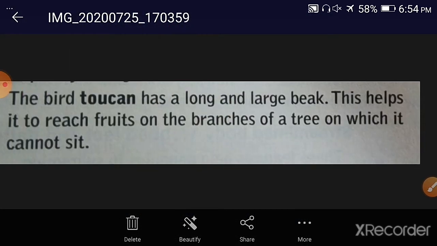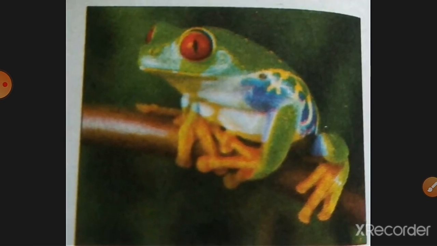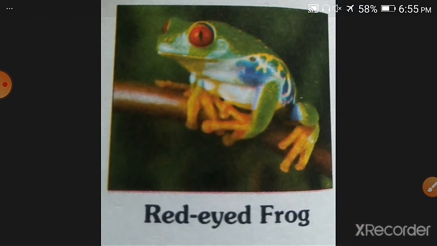Here you can see the red-eyed frog. You can see the red eyes of this frog. Okay, and it is of green color, so it helps it to match itself into the surrounding green plants or trees. And these red eyes are used to protect themselves from the predators, because they are very shiny and very bright, bright red color it is.